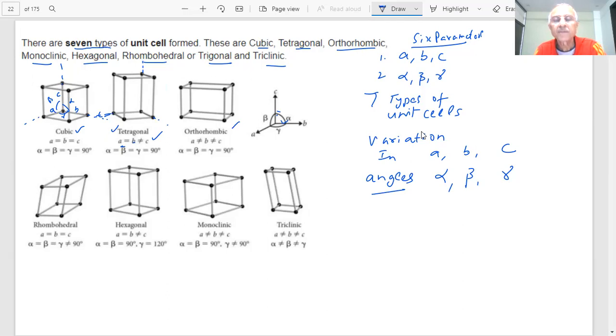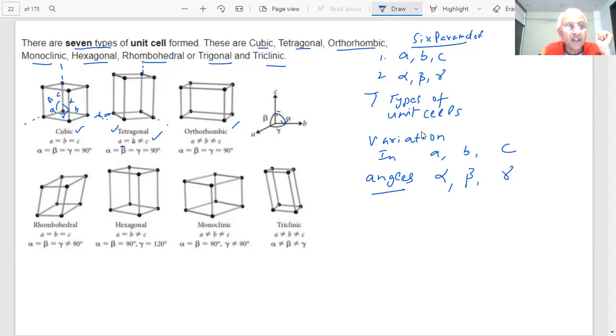Orthorhombic. A is not equal to B, B is not equal to C, but the three angles are still equal. Then rhombohedral, what has happened? The three sides are equal, but you have seen, I have just pushed this one, slanted it, applied some pressure on one of the edges. What happens? One of the angles is not equal to 90 degrees. Gamma is not equal to 90 degrees.